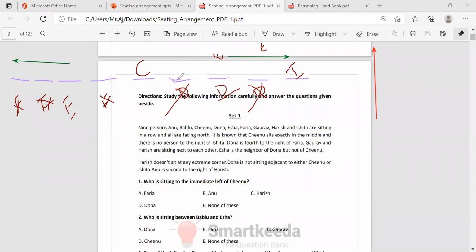Because Dona is not adjacent to Chinu and Ishita, I'll remove all these things first. So Faria is not going to be here.